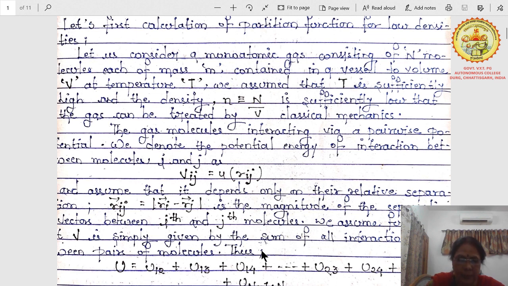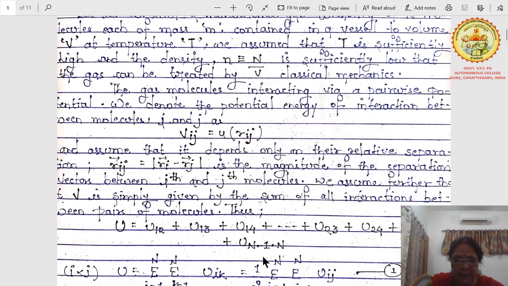Rij, you know that if you have taken a reference molecule, and the distance of the ith molecule from it is Ri, and then you take the jth molecule, then the separation between both molecules is Rij, which can be written as modulus of Ri minus Rj. It is the magnitude of the separation between the ith and jth molecules. We assume further that the potential is simply given by the sum of all interactions between pairs of molecules.